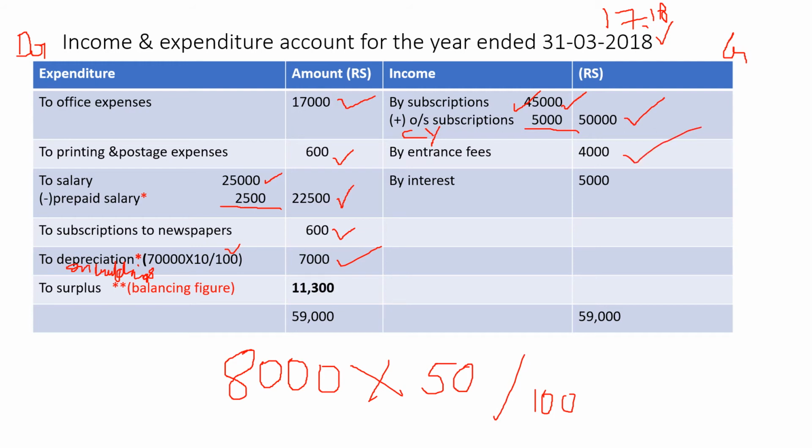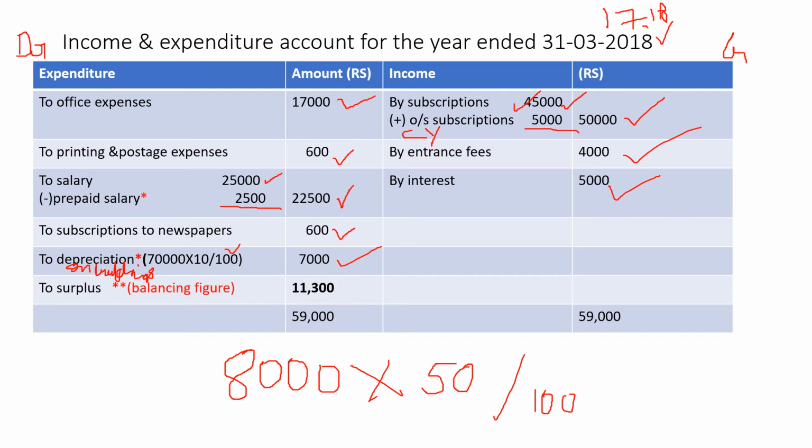Next we have interest. So sorry, we have donations here. Donations 12,000 ide, but relating to that what is the adjustment? Capitalize 50% of the entrance fees and 100% of donations. So donations 100% ಅನ್ನ ಕೂಡ ನಾವು ಕ್ಯಾಪಿಟಲೈಸ್ ಮಾಡಬೇಕು ಅಂತ ಹೇಳಿದ್ರೆ ಅದನ್ನ ಬ್ಯಾಲೆನ್ಸ್ ಶೀಟ್ ಕ್ಯಾಪಿಟಲ್ ಫಂಡ್ ಗೆ ಆಡ್ ಮಾಡಬೇಕು, ರೈಟ್? So only revenue items will be written here. So next interest is given, interest 5,000 rupees.